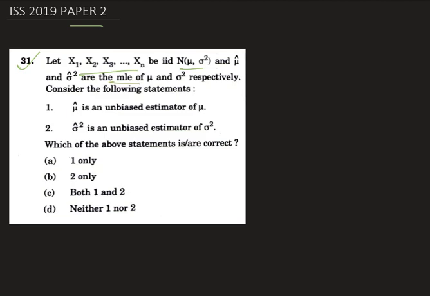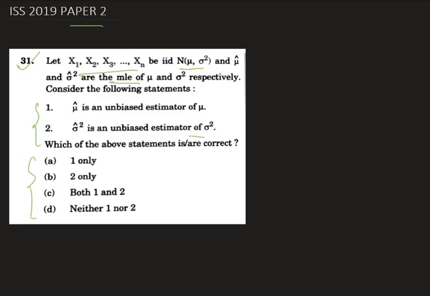Now we have to consider the following statements. The first statement says that mu hat is an unbiased estimator of mu, and the second statement says that sigma hat square is an unbiased estimator of sigma square. Now we have to select the correct option among the given options.